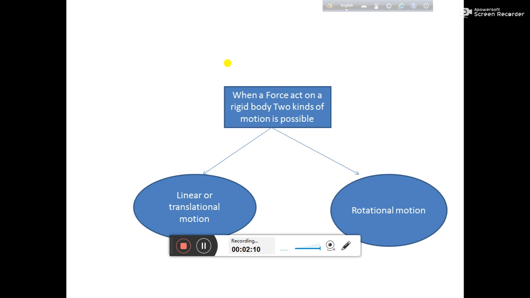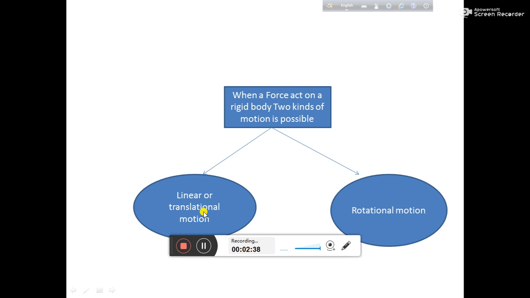Now, as we can see that when a force acts on a rigid body, two kinds of motion are possible. That means if we apply force on a rigid body, two kinds of motion are possible. One is rotational motion, and second one is the linear or translational motion. Now obviously I can say that linear and translational motion is not the same.